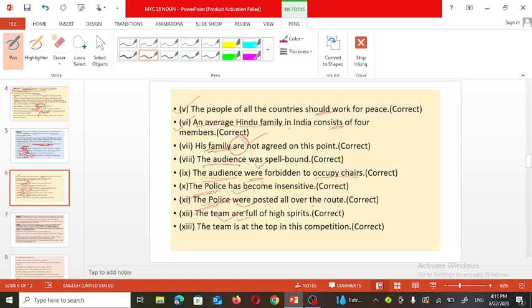And when we are talking about one team as one, "The team is at the top of its competition." So here the whole team indicates one thing, and that's why the singular form of the verb "is" is used. Remember, when we use a collective noun as one thing, it should be followed by the singular form of the verb. But when we use it as a number of members or individuals, then it should be followed by the plural verb.